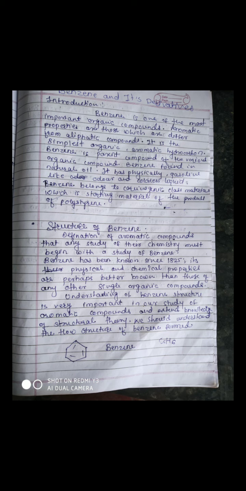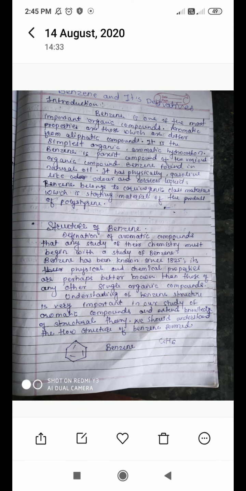This is actually the rule of some aromatic compounds. Generally, when we study the aromatic characteristic of compounds, we always remember that the compound should have alternate single and double bonds in the ring. Okay. Then benzene is one of the most important organic compounds.